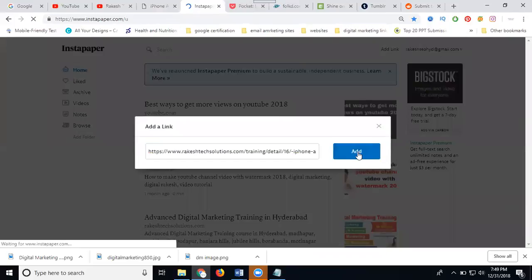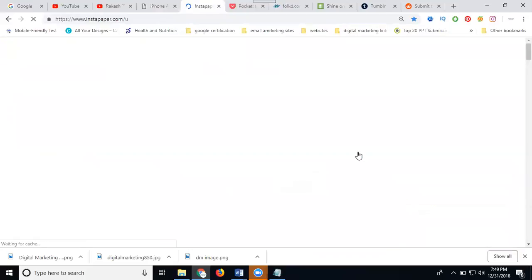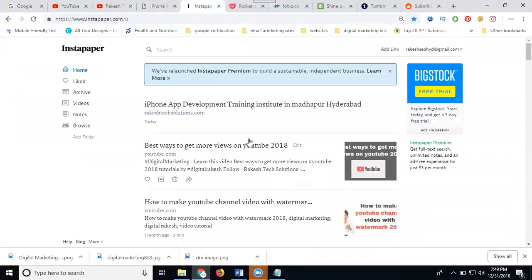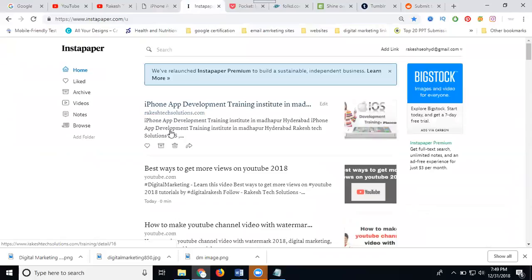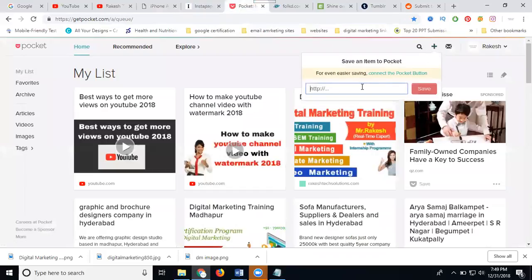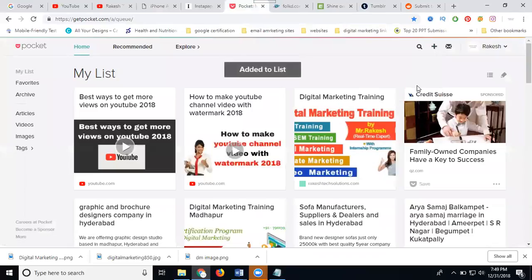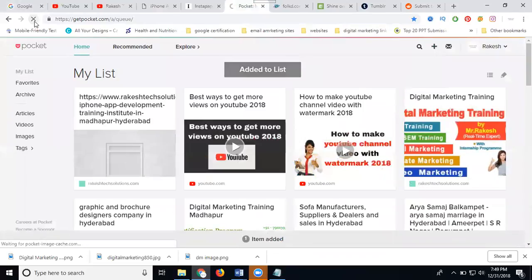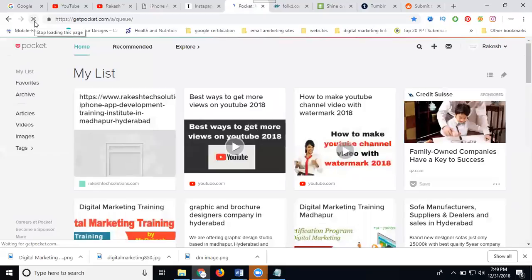Click add. So it totally depends on your title and description. Before submitting any content to the search engine, where is your title and description submitted? On your website. Next, you can go for Get Pocket. Paste your URL, click refresh, and once done, you can submit it with this option here.